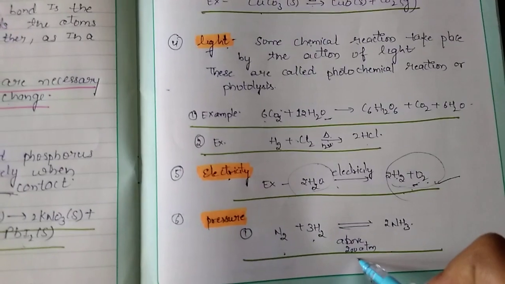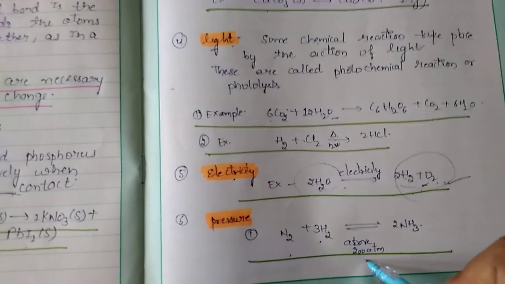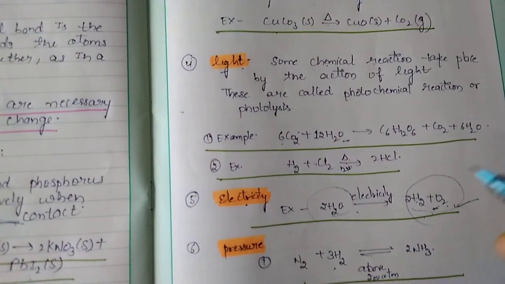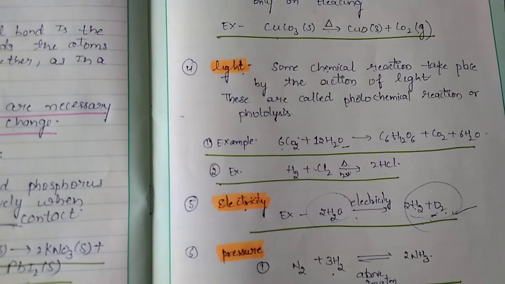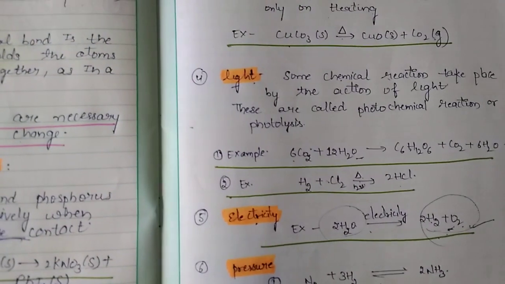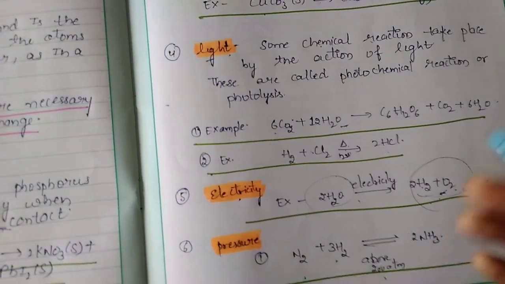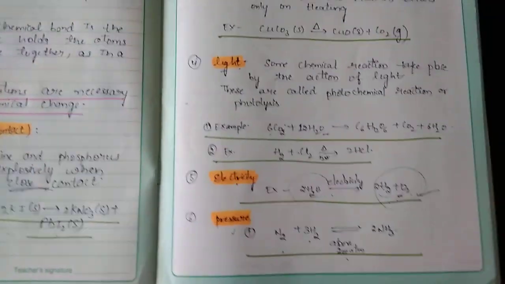One more example: mercuric chloride and potassium iodide when rubbed in a mortar give a scarlet colored substance called mercuric iodide. So pressure is also a very important factor.